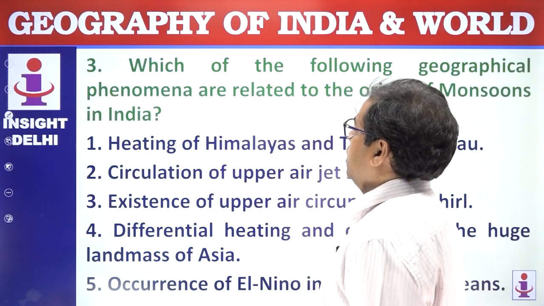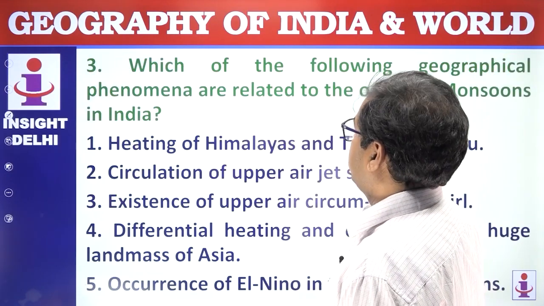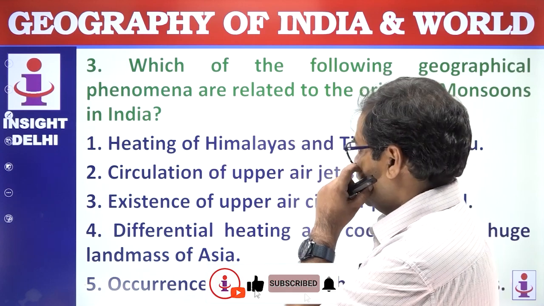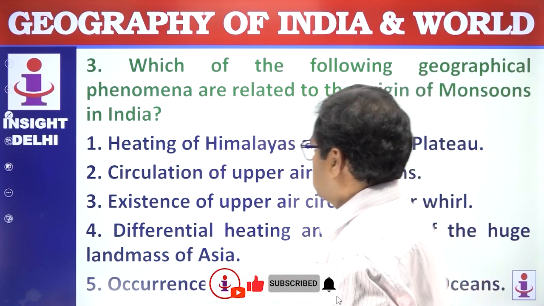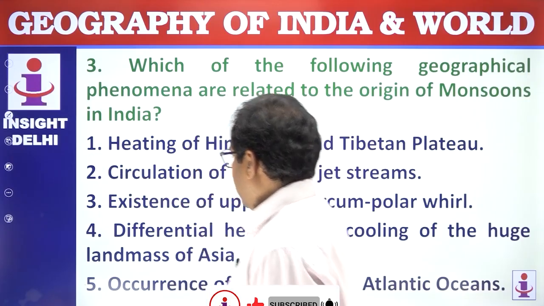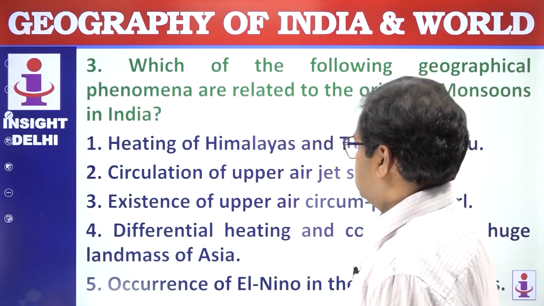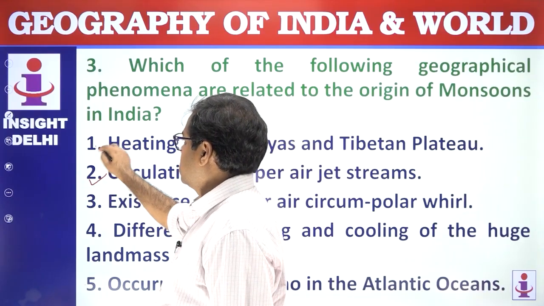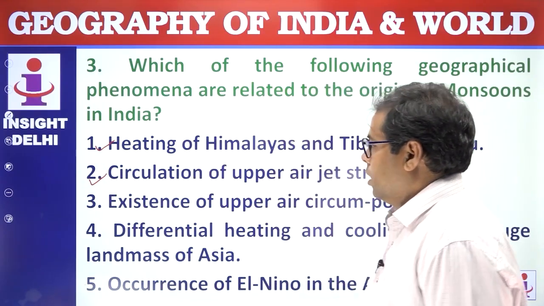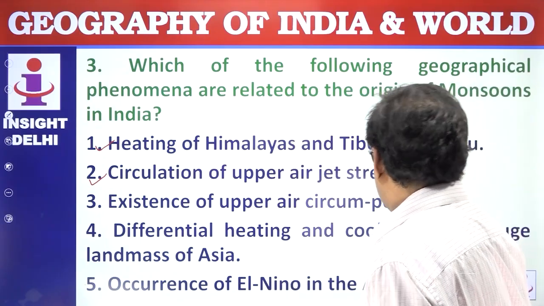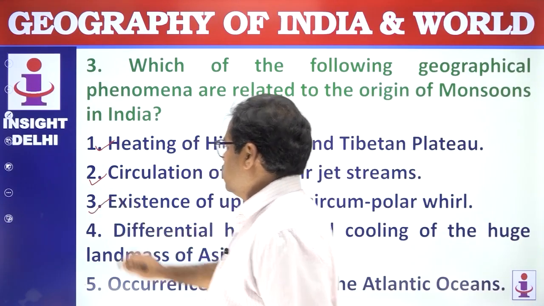Next question. Which of the following geographical phenomena are related to the origin of monsoons in India? Heating of the Himalayas and the Tibetan Plateau, this is correct. The circulation of the upper air jet stream, tropical easterly, or the subtropical westerlies, existence of upper air circulation, this is also correct.